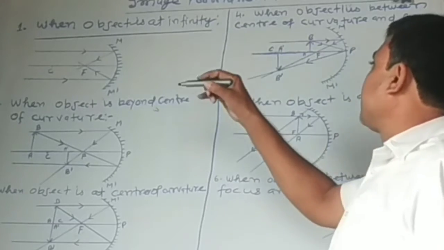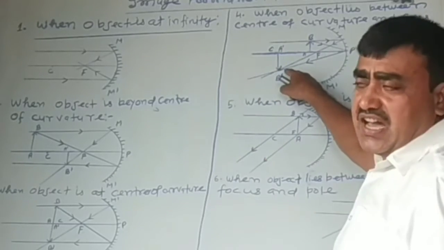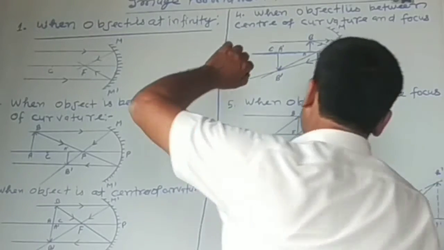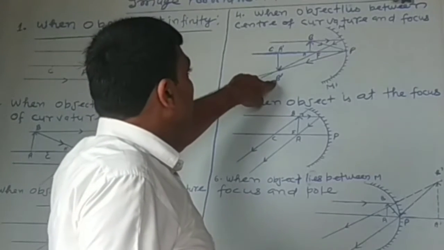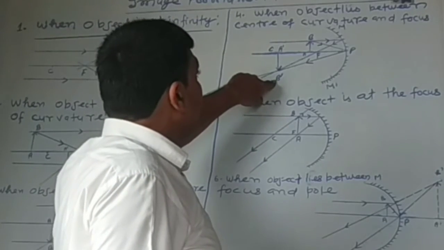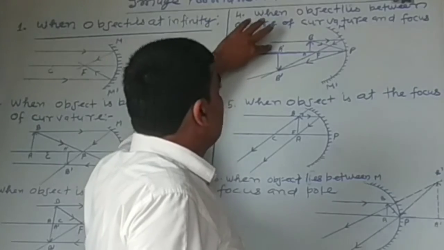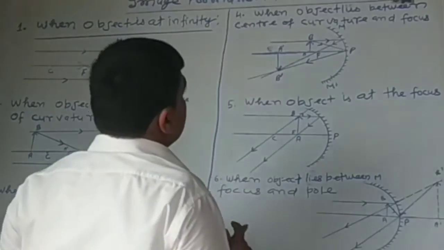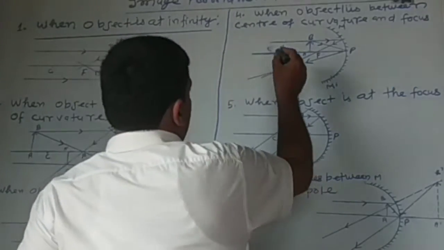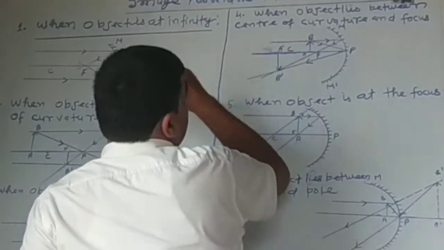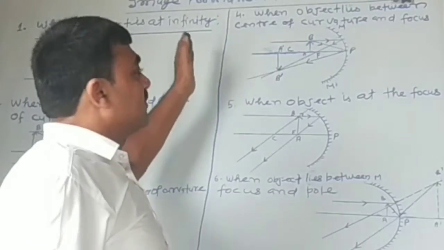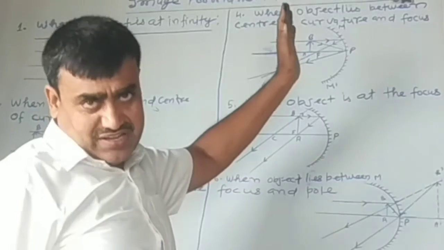Two reflected rays meet here and image A dash B dash is formed. Here image is beyond center of curvature.